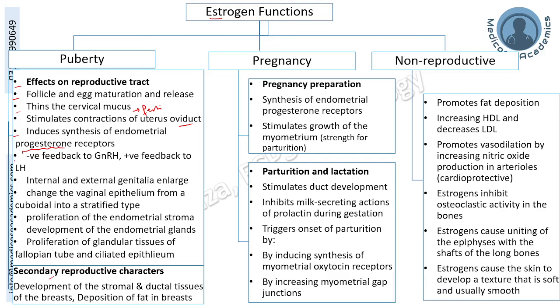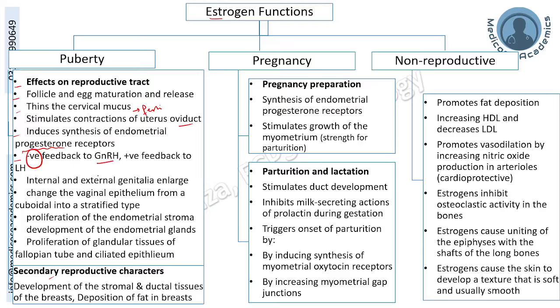Hormonal action also includes negative feedback, a very important concept to understand the interplay of all these hormones. The estrogen and progesterone have negative feedback to the hypothalamic and pituitary hormones, including GnRH, LH, and FSH.